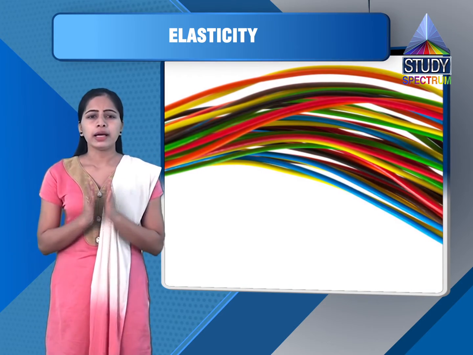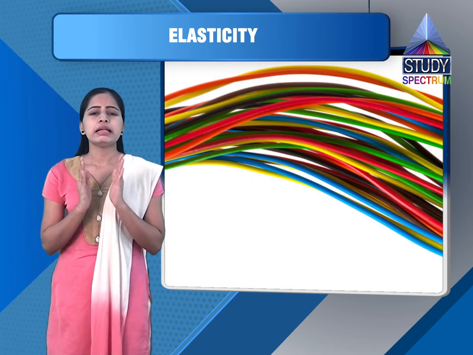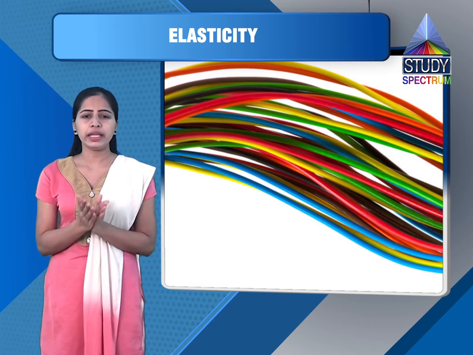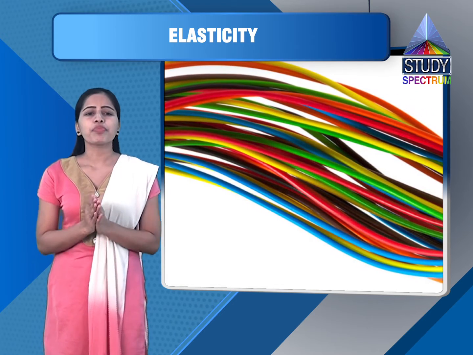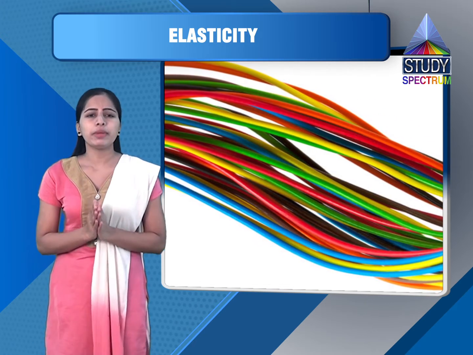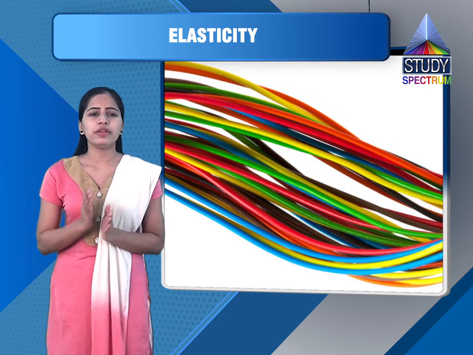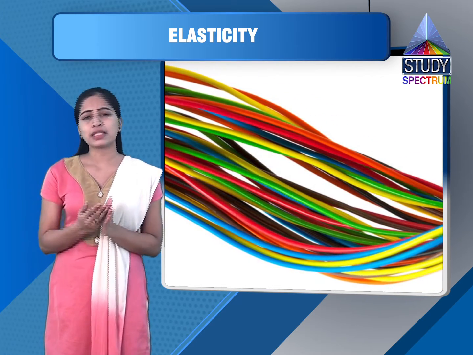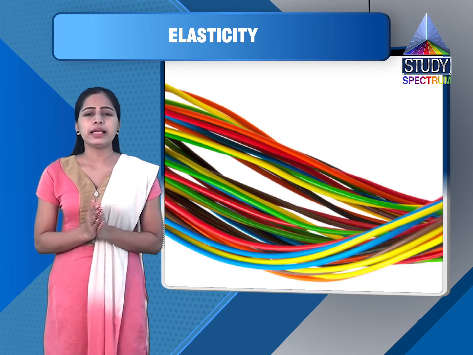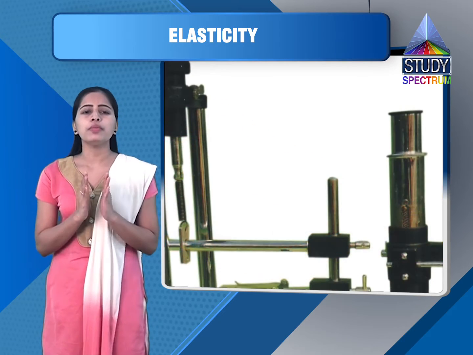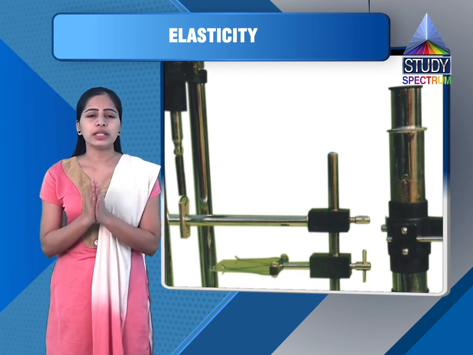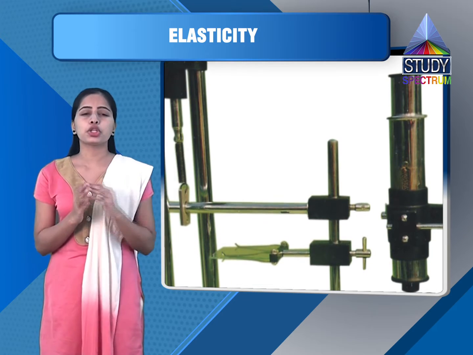The wire P is called the reference wire. It is kept taut by a weight W attached to its lower, that is free, end, and carries a scale M graduated in millimeters. The wire Q, the so-called experimental wire, carries a pan in which known weight can be placed, meaning we can place weights of 5 kg, 10 kg and so on. Vernier scale V is attached to the bottom of the experimental wire, whereas main scale M is fixed to the reference wire. This is shown in the figure very clearly.